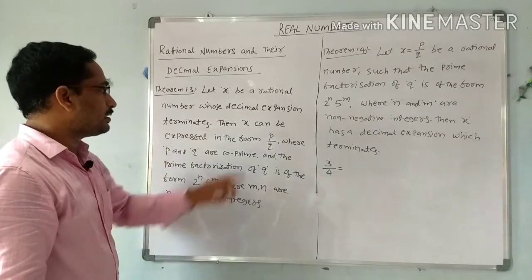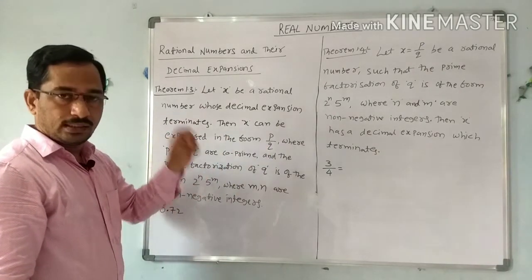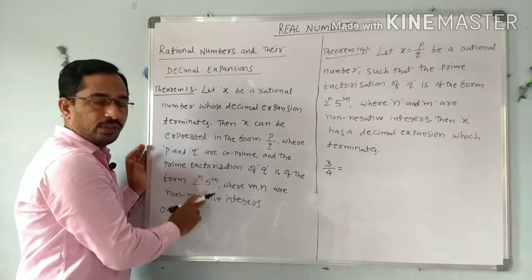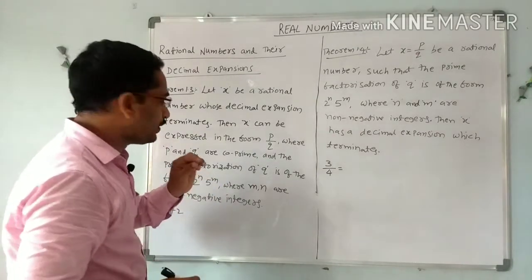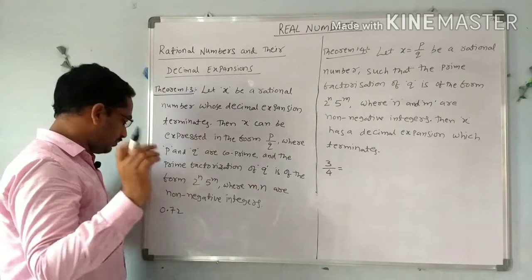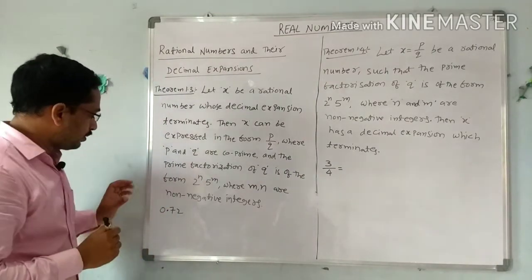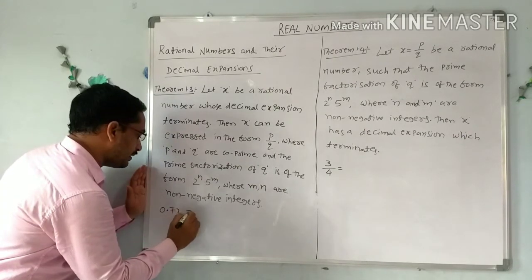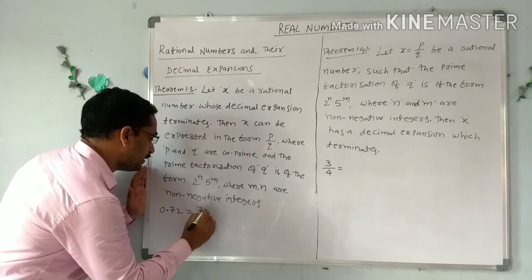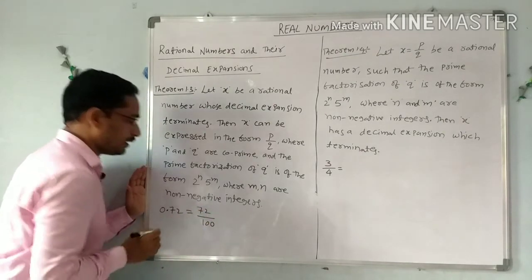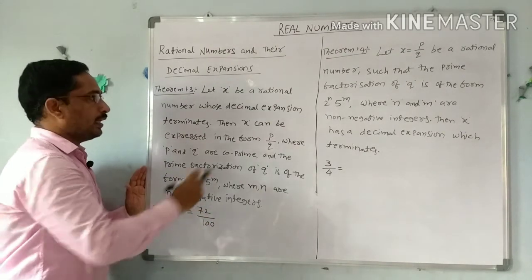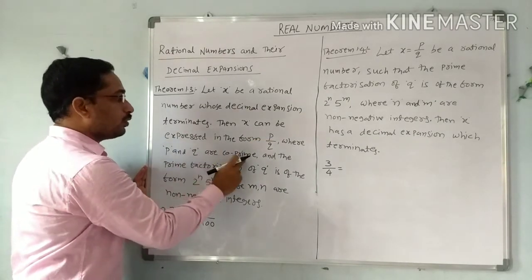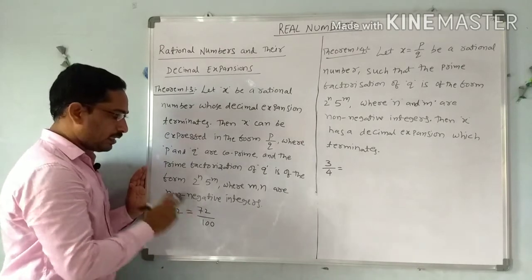And the important thing is that q, the denominator, is of the form 2 power n into 5 power m, where n and m are non-negative integers. That means they start from 0, 1, 2, 3, 4. So see here an example, 0.72. This is a terminating decimal, and we can write this in the form of p by q, that is 72 by 100. It is in the form of p by q, and here the condition is that p and q are co-primes. Are 72 and 100 co-primes?